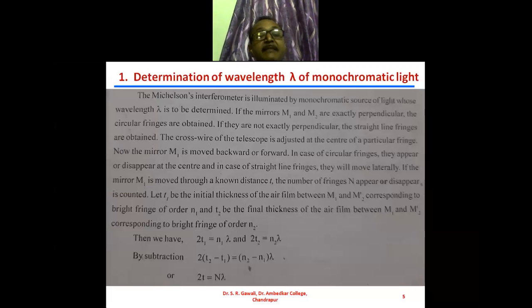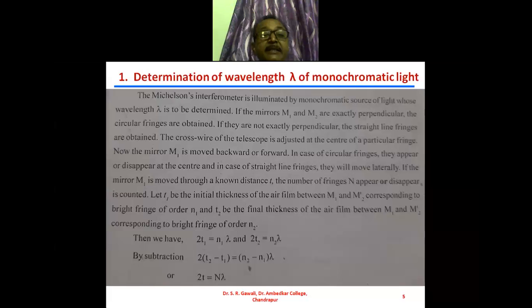Let T1 be the initial thickness of the air film. We have seen previously that the mirror M1 and the image of the mirror M2 are exactly parallel to each other, and there is a formation of an air film between them.